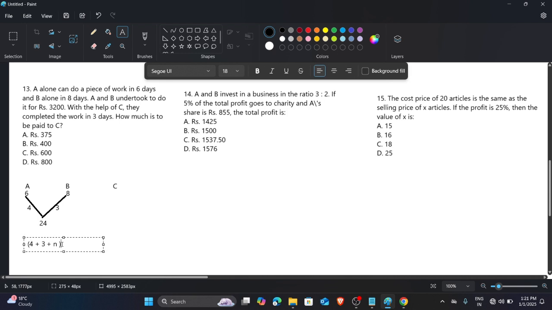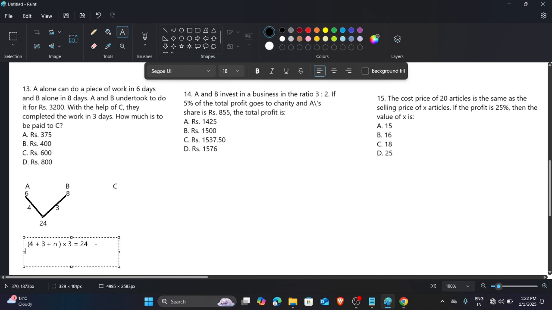If they work for 3 days, they complete the work. The work is 24 units. In one day A does 4 units of work and B does 3 units of work. So what is the efficiency of C?